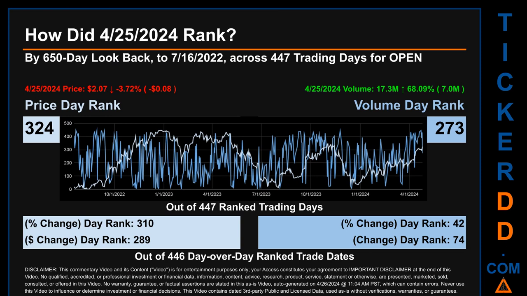The price's day-over-day percentage change, dropping 3.72% on April 25, 2024, had a day rank of 310 while its dollar difference of 8 cents had a rank of 289 when compared day over day across 446 trading days. Volume's percentage change and difference were ranked respectively at 42 and 74.